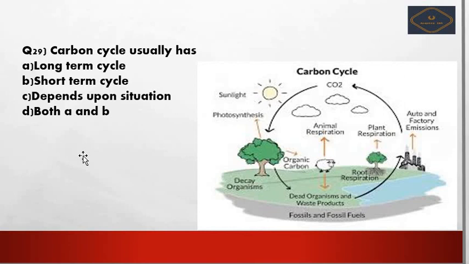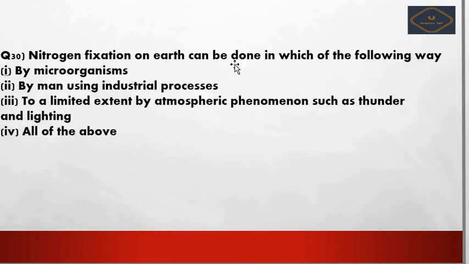The carbon cycle usually has a long-term cycle and a short-term cycle, depending upon the situation, and both A and B are the right answers. So the carbon cycle is actually a short term cycle. If you read the second chapter, you will be able to answer this question very easily. So no need for explanation for these questions.